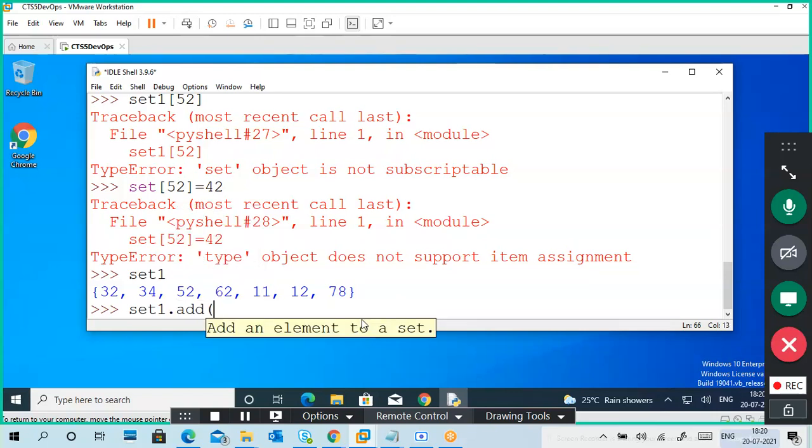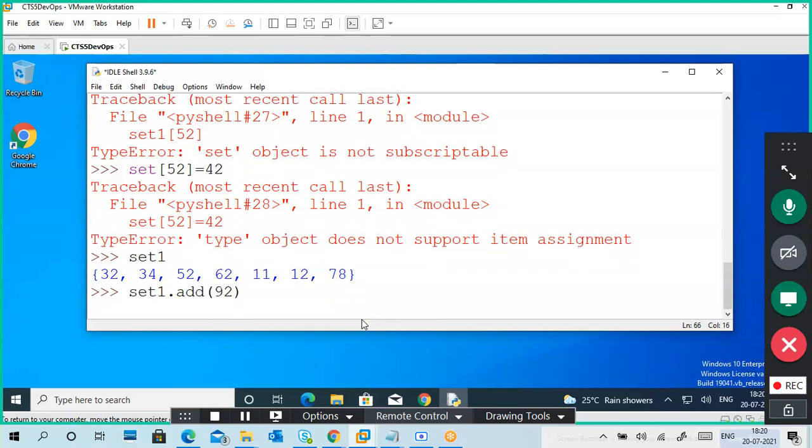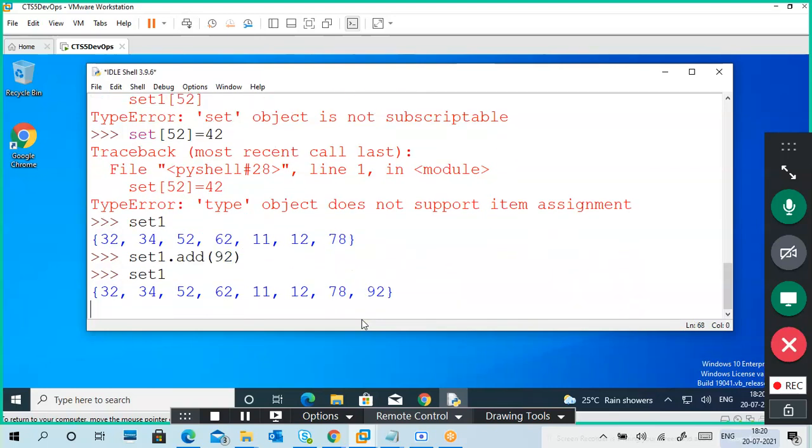So maybe we can add the data. We'll try. I'm going to add a number, 92. One number I'm adding. Oh, 92 is added. Okay, we can add the data, and maybe we can remove the data. We have to check whether we are able to remove or not. So dot, any remove function.